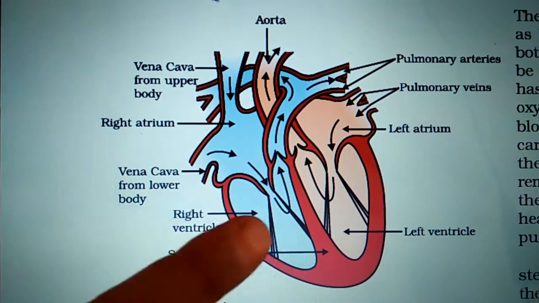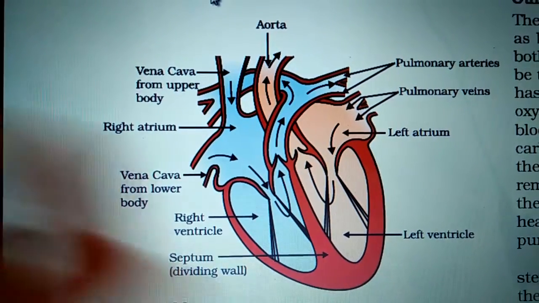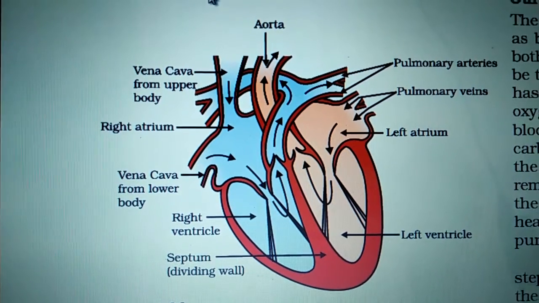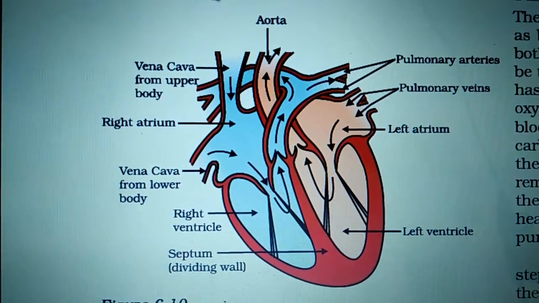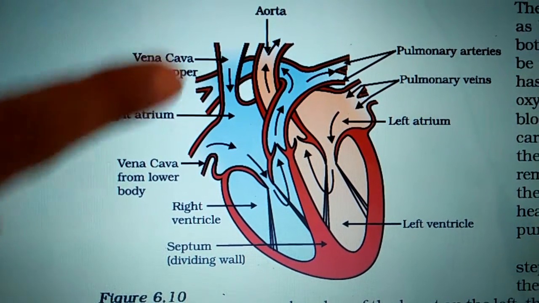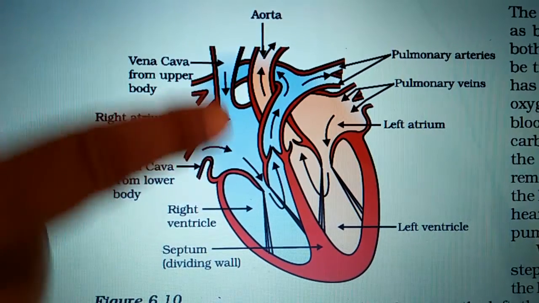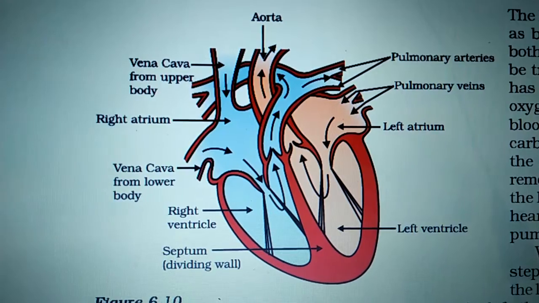Now, the structure of the heart is divided basically into two parts, right part and left part. The heart is divided into two vertical portions. Here the blue color part is the right part of the heart and the red color part is the left part of the heart.